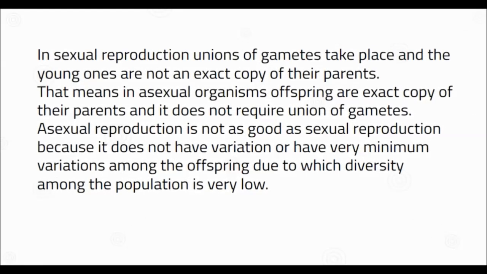There are two types of reproduction occurring in organisms: sexual reproduction and asexual reproduction. How is asexual reproduction different from sexual reproduction? In sexual reproduction, union of gametes takes place and the young ones are not an exact copy of their parents. That means in asexual organisms, offspring are an exact copy of their parents and it does not require union of